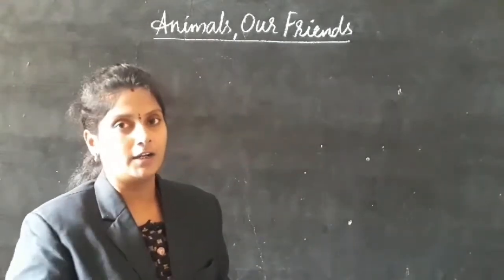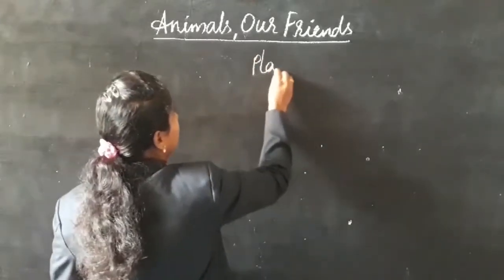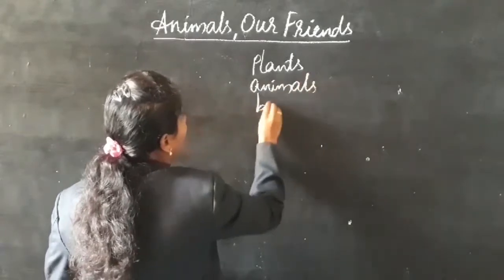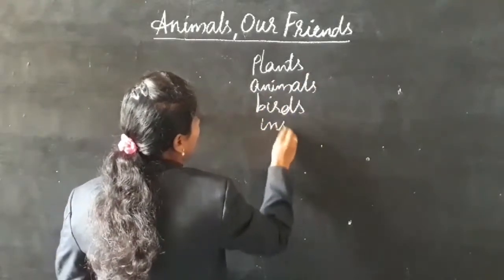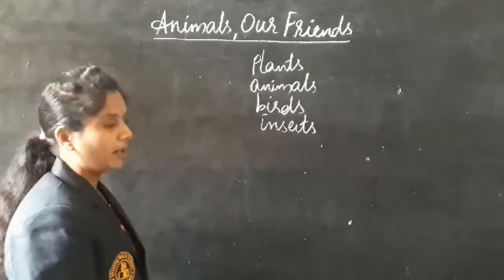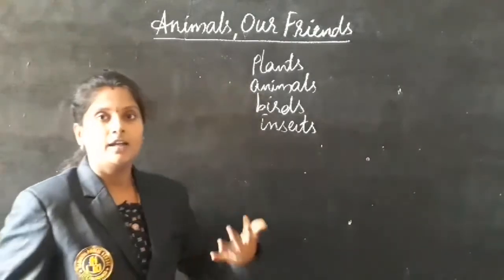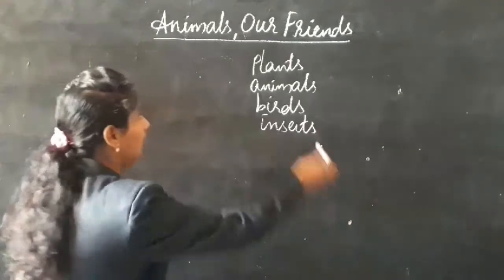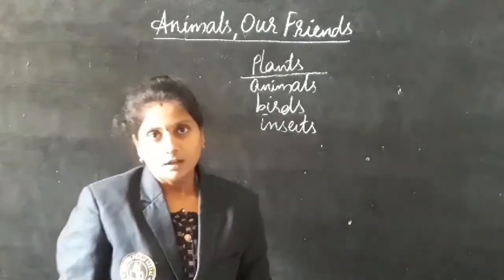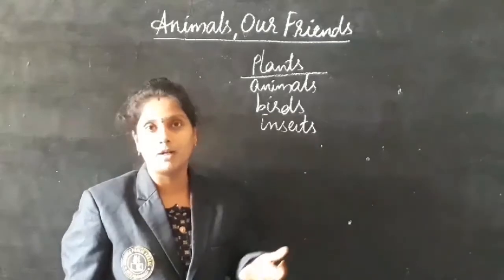You know, in our surroundings there are a number of living organisms, for example plants, animals, birds, insects, etc. In our previous class we discussed the plants: the different kinds of plants, how they grow, in which areas they grow, and how some are tall and some are short.